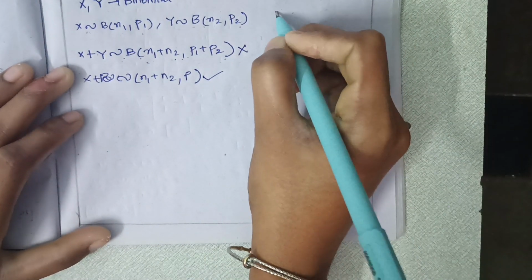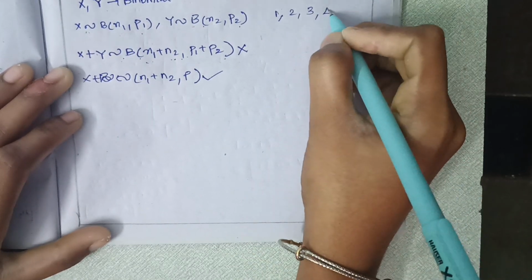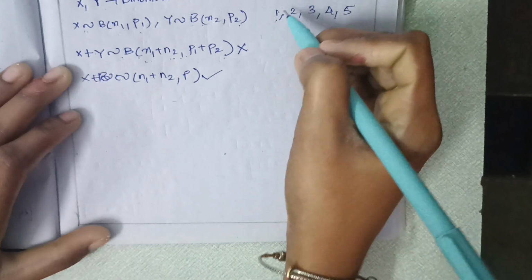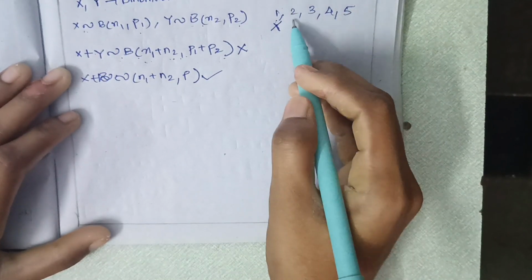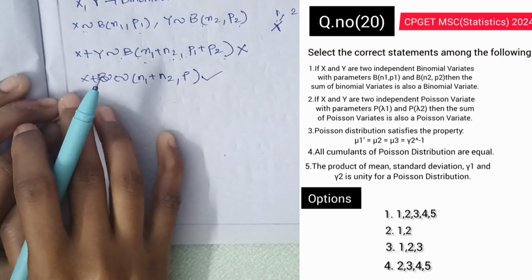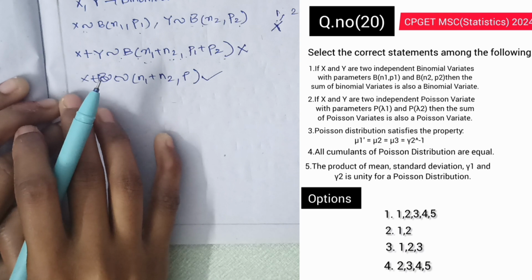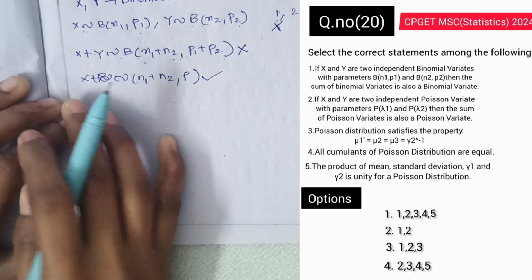So let me write the 5 statements here: 1, 2, 3, 4 and 5. In this, the first statement is wrong, so I will cross mark this one. Now we will see the second statement. If x and y are two independent Poisson variates with parameters lambda 1 and lambda 2, then the sum of the Poisson variates is also a Poisson variate.